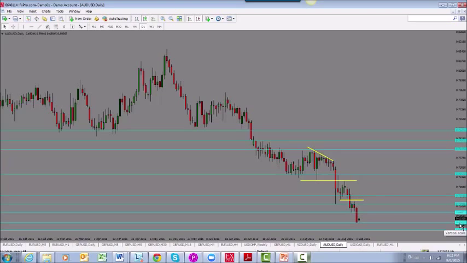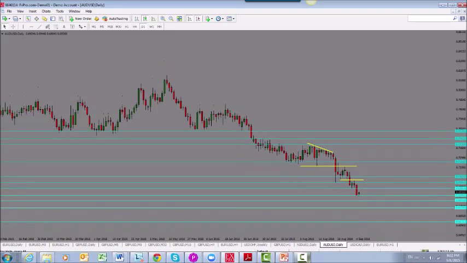and we saw it come down and test the 0.6900. It did bounce off of that level. However, it's still holding below the 0.6980 level that we had marked previously. So now the 0.6980 level becomes our resistance level, and then 0.6900 would be our support level. So the tone for Australian dollar would be bearish still.